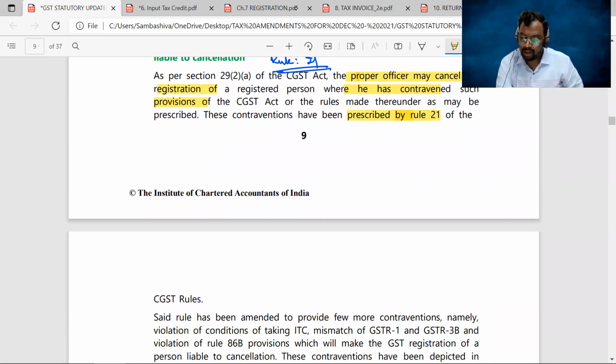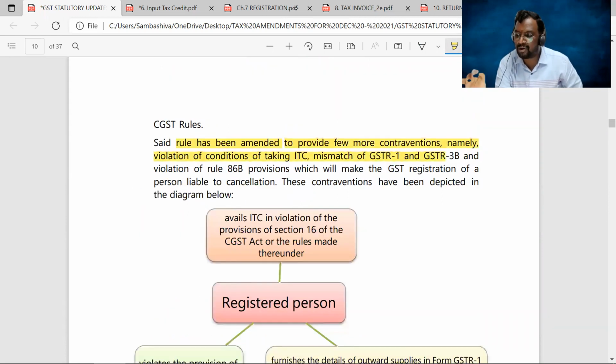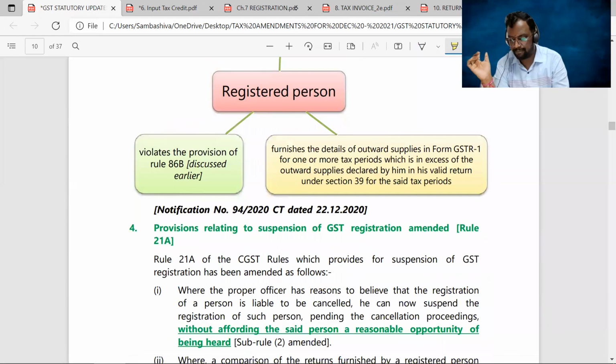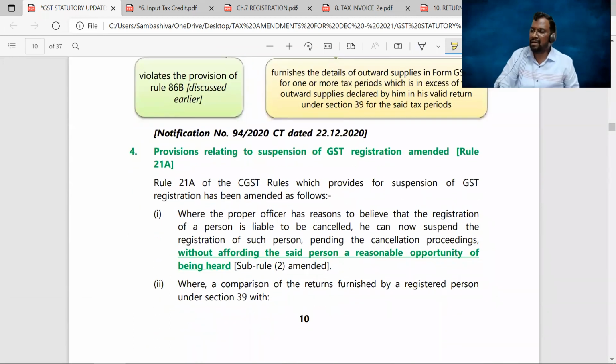Now this rule has been amended to add a few more contraventions: violation of conditions of taking input tax credit, mismatch of GSTR 1 and 3B, and violation of Rule 86B provisions. The same provisions are explained in the diagram. That's the 3rd amendment in this chapter.